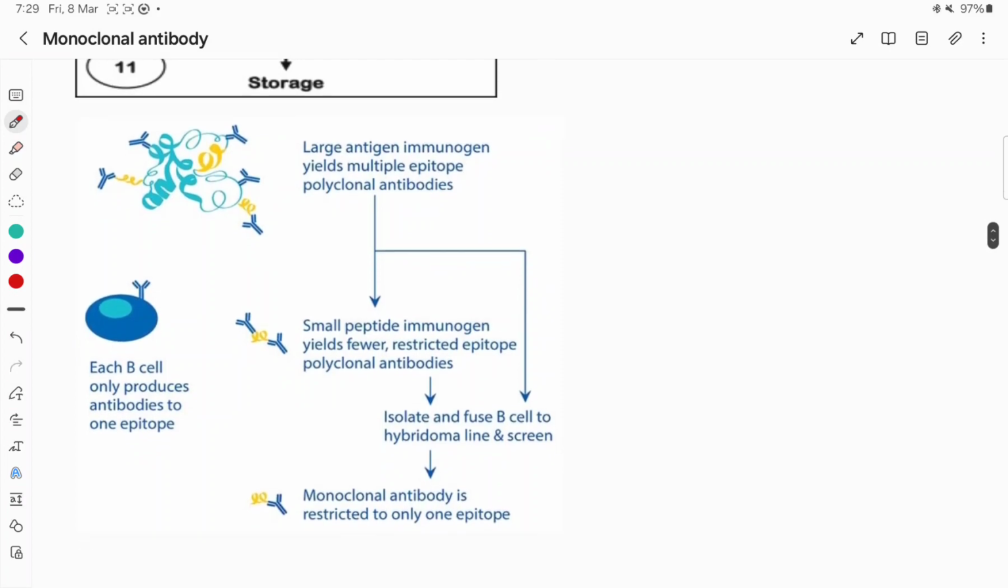So when we take a large antigen immunogen, that provides multiple epitope polyclonal antibodies, but when we take a small peptide immunogen, it yields fewer restricted epitope polyclonal antibodies, and then we can isolate and fuse the B cells with the myeloma cells to get the hybridoma line, and the desired monoclonal antibody we can produce.